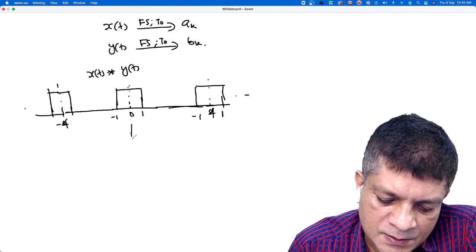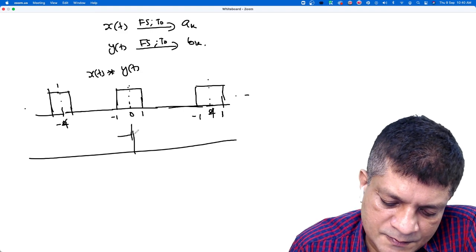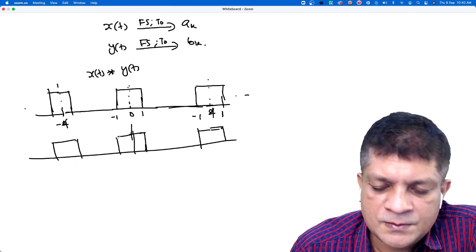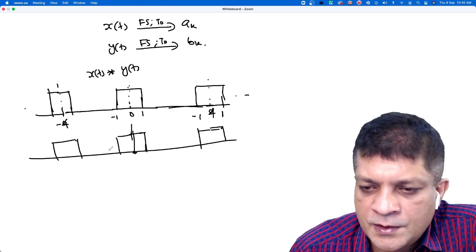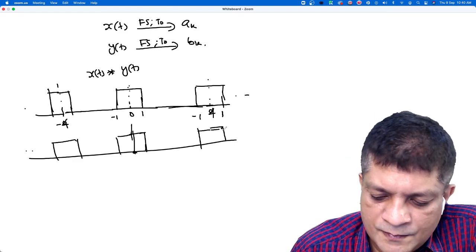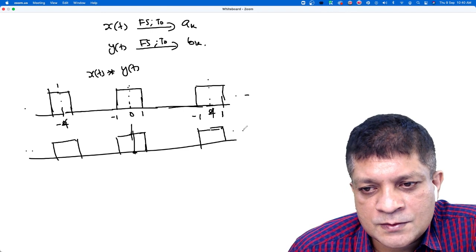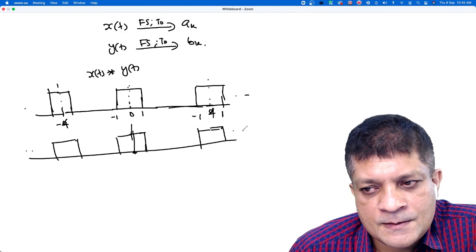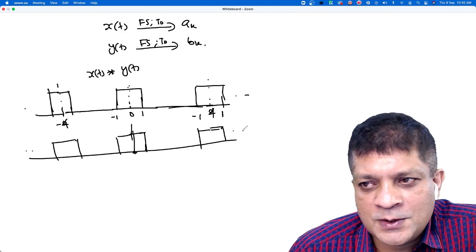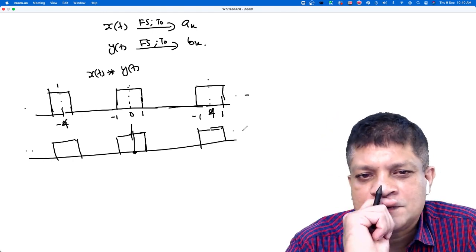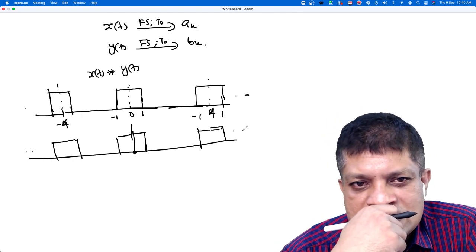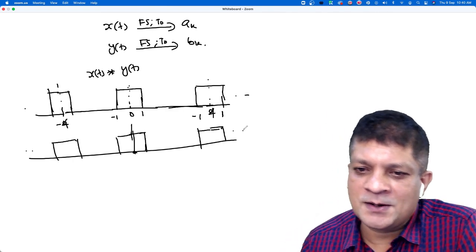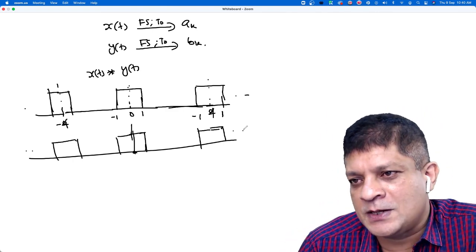Convolving with itself means what? You have to flip the signal first. Since it is an even signal, you will get the same signal. Then you have to slide it, move this point from minus infinity to infinity. Is it periodic with the same fundamental period? Yes, because when we are sliding, it will repeat the same pattern. But when you multiply those two and find the area, will it be finite?